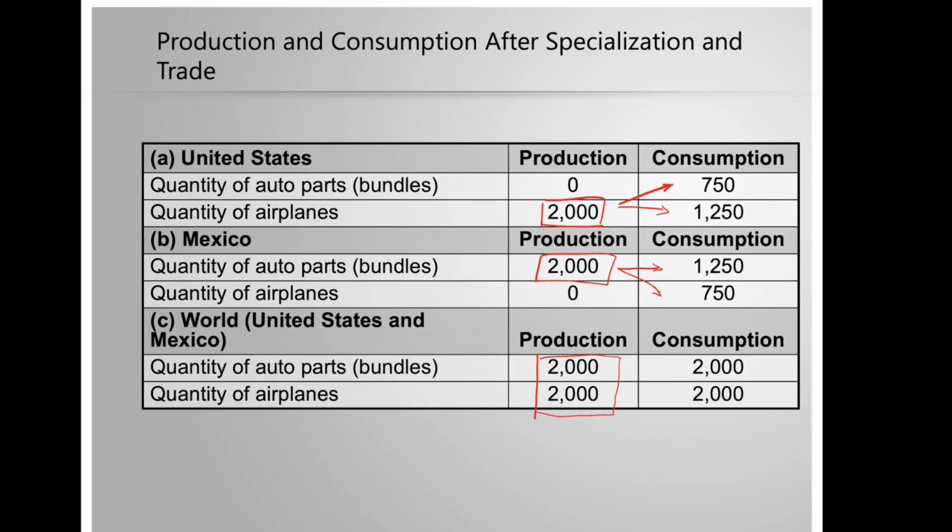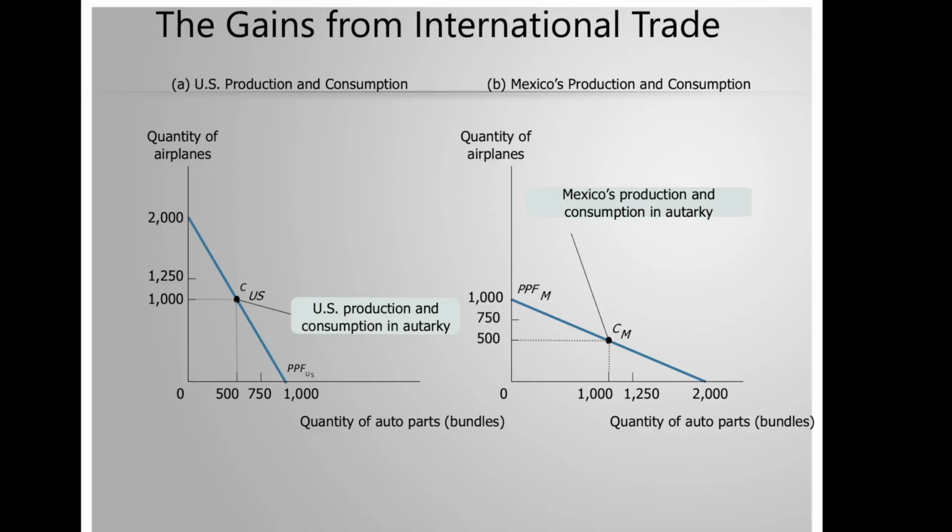Well, when they specialize in trade, it becomes 2,000 auto part bundles and 2,000 airplanes. So that has tremendously increased the production and consumption of auto parts and airplanes. So the gains from international trade are as follows. In autarky, the US consumption cannot be anywhere beyond this line. So it will choose, let's say, this point C, at which it consumes 1,000 airplanes and 500 auto parts.